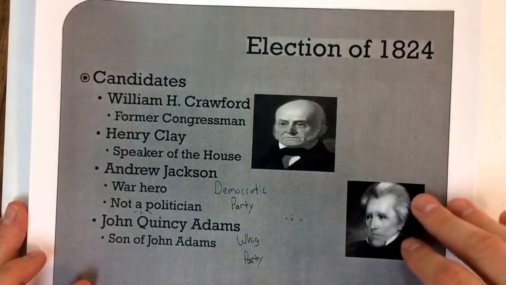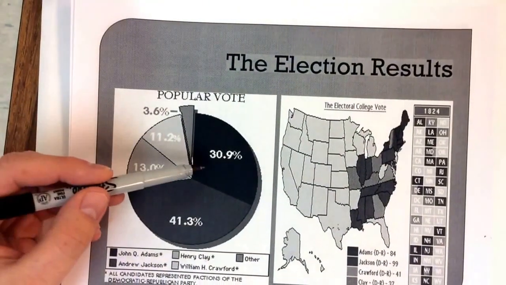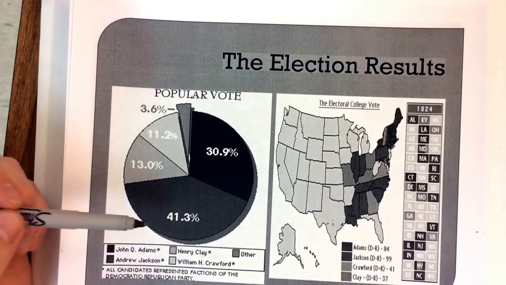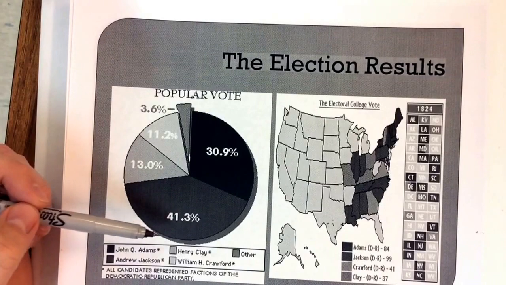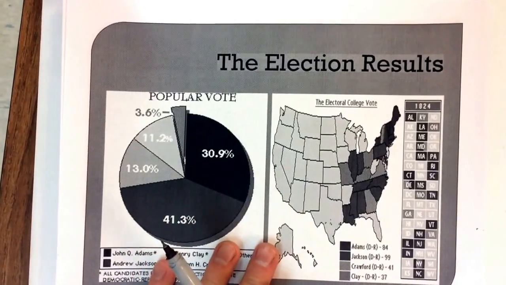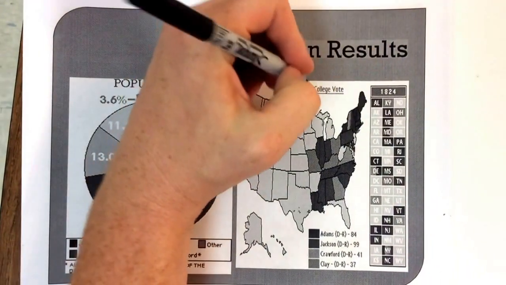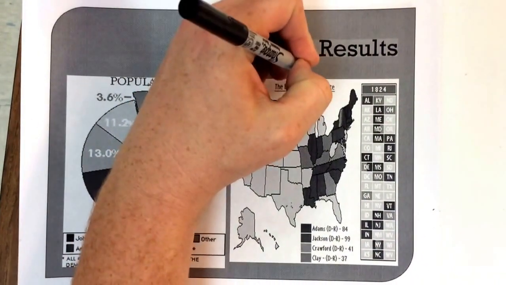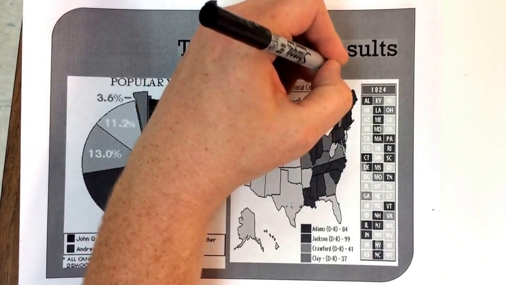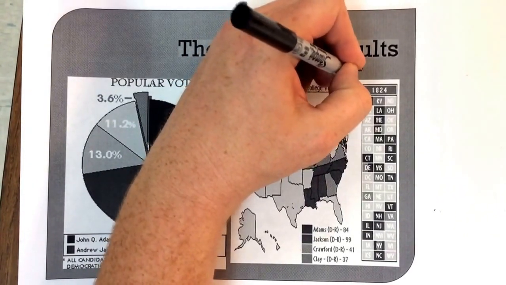So at the end of the election of 1824, the popular vote had John Quincy Adams with 30% and Andrew Jackson with 41%. So overall, Jackson won the popular vote. But as we've learned through the last election, it doesn't matter who wins the popular vote. What really matters is who wins the Electoral College. This is our special people that vote for the states.